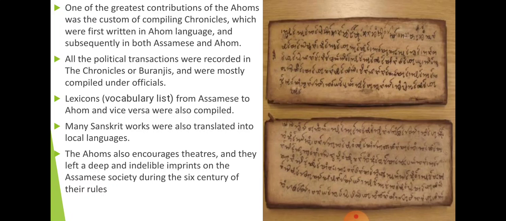This is probably one of the famous or longest ruling dynasties in the Indian subcontinent, which ruled for almost 600 years, and they became part of the Indian subcontinent. They started adopting the culture. They started adopting Hinduism. They also started worshipping Hindu gods and goddesses. These were the Ahom rulers who came from outside and resided in the Indian subcontinent.